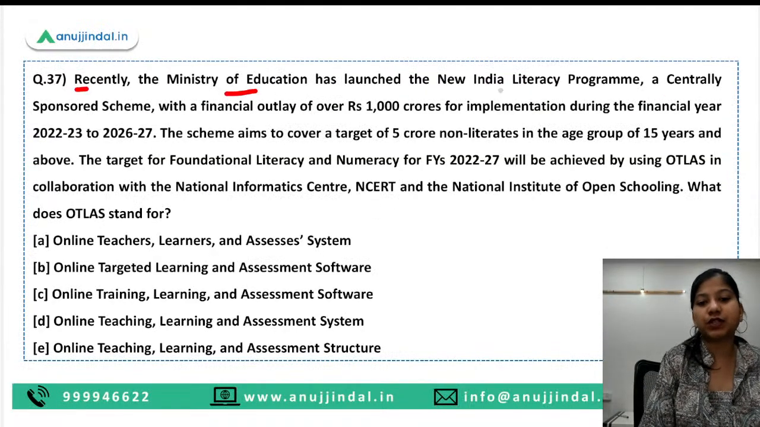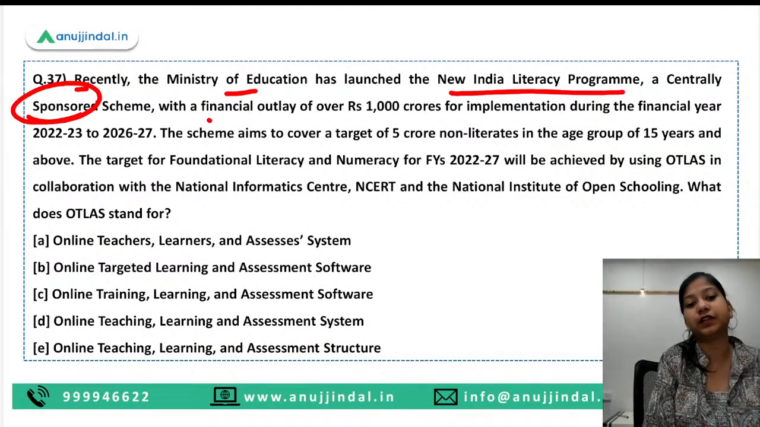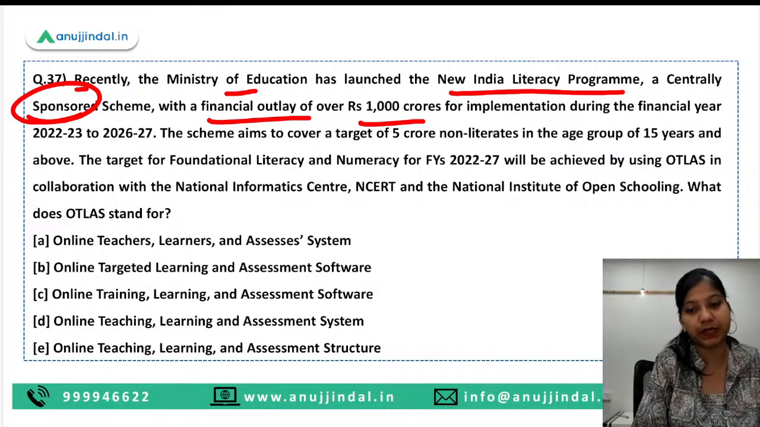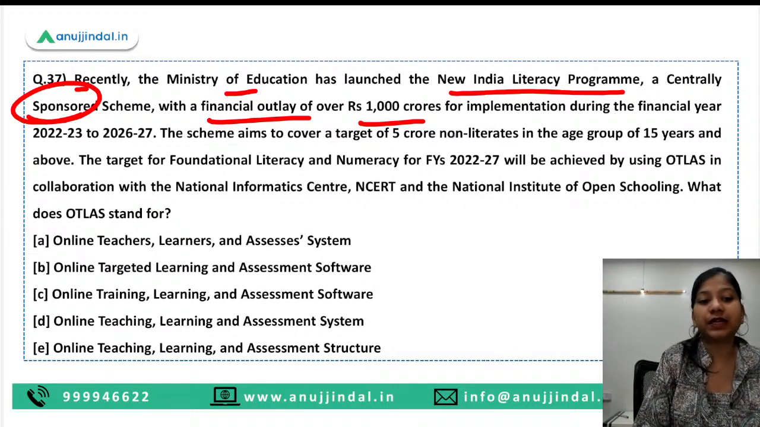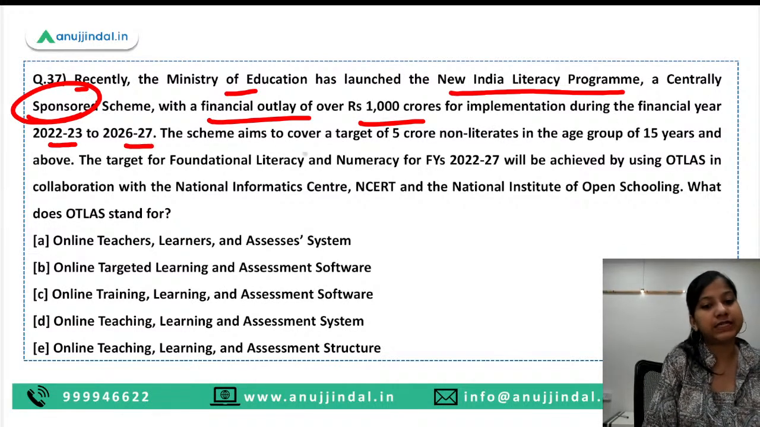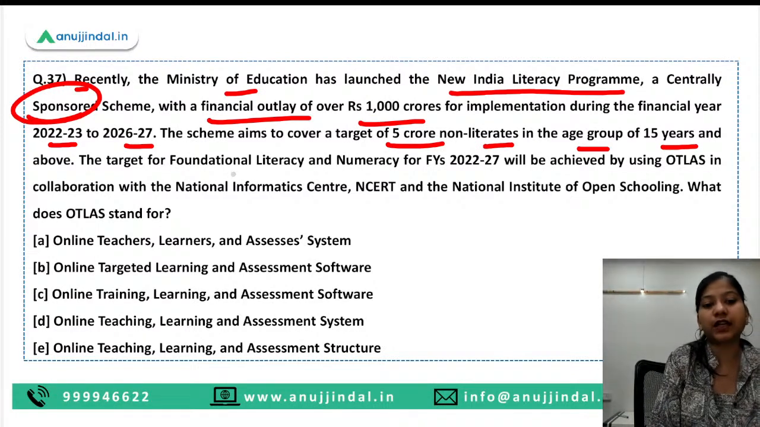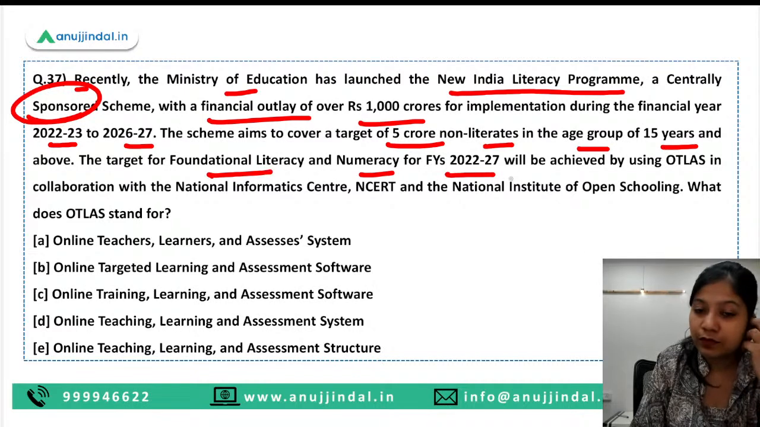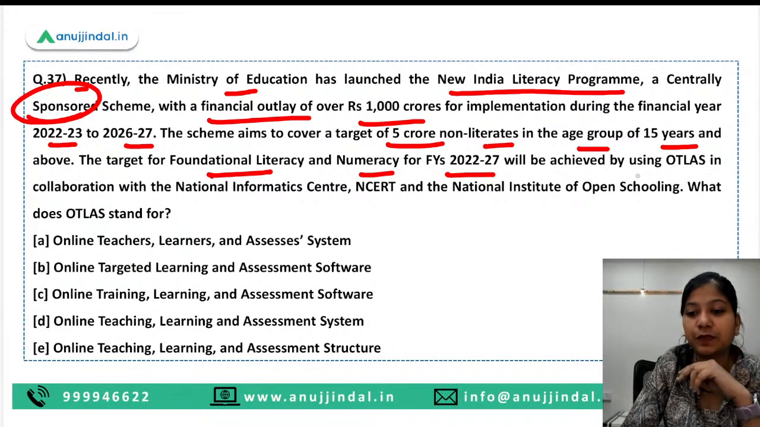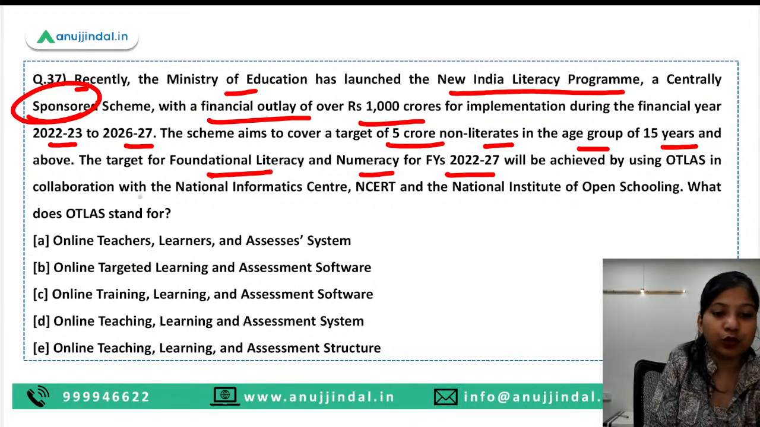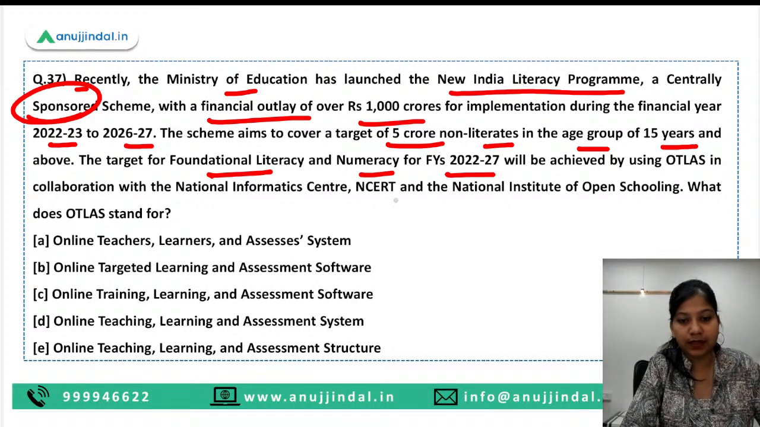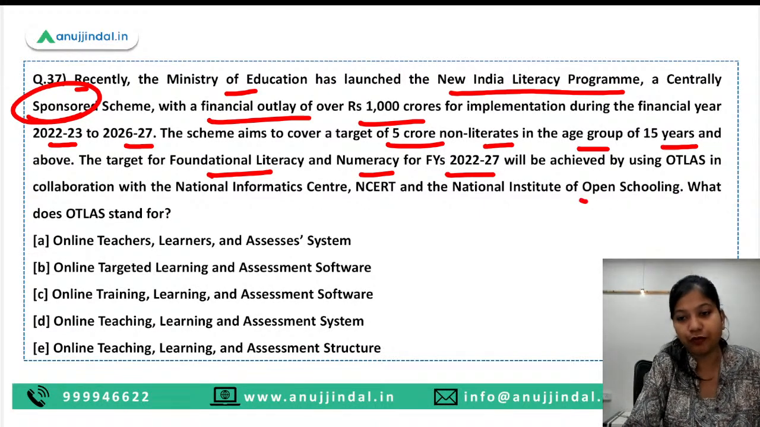Recently, the Ministry of Education has launched the New India Literacy Program, a centrally sponsored scheme with a financial outlay of 1,000 crore rupees for implementation during FY23 to FY27. It aims to cover 5 crore non-literates in the age group of 15 years and above. The target of foundational literacy and numeracy for FY27 for the 5-year period will be achieved by using OTLAS in collaboration with National Informatics Center, NCERT, and National Institute of Open Schooling.